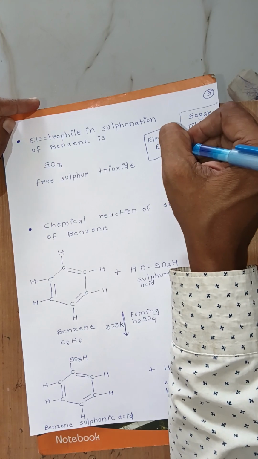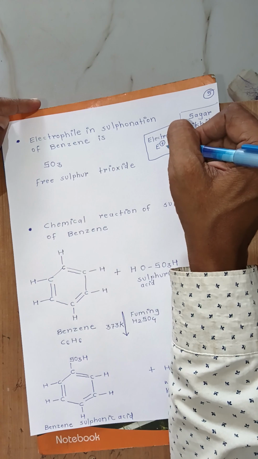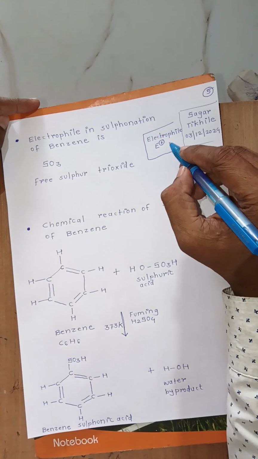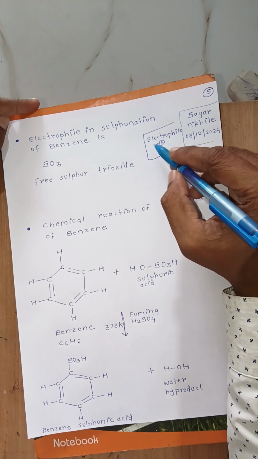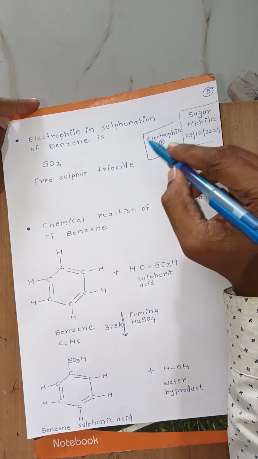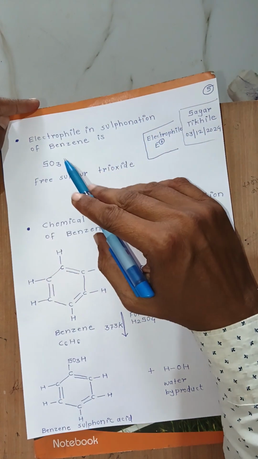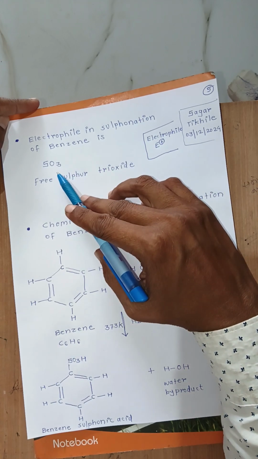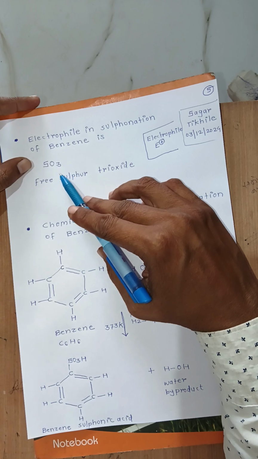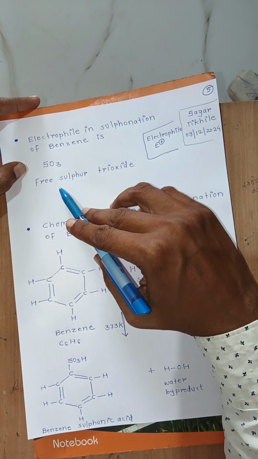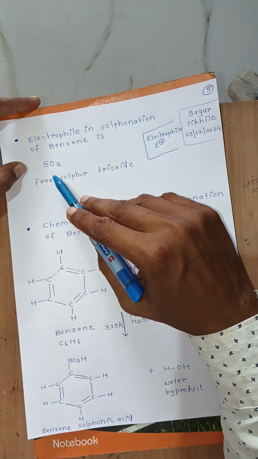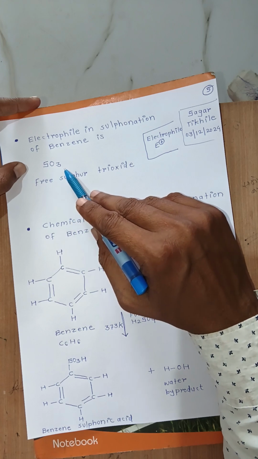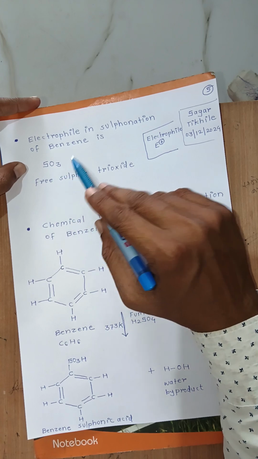An electrophile is any positive species which has electron deficiency, and any electrophile has a tendency to attack an electron rich center. So in the sulfonation of benzene, the electrophile is SO3. The name of the electrophile is sulfur trioxide: one sulfur atom at the center and three oxygen atoms surrounding the sulfur atom.